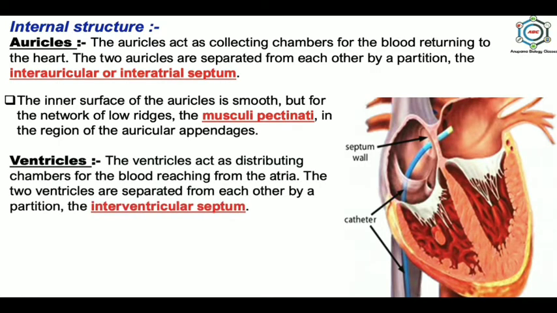Now the ventricles. The ventricles act as distributing chambers for the blood reaching from the atria. The two ventricles are separated from each other by the partition, that is interventricular septum. Ventricles have thicker wall than auricles, and the wall of the left ventricle is 3 times as thick as that of the right ventricle. This is because the left ventricle has to pump the blood to the farthest end of the body, while the right ventricle pumps the blood to the lungs, which lie nearby.